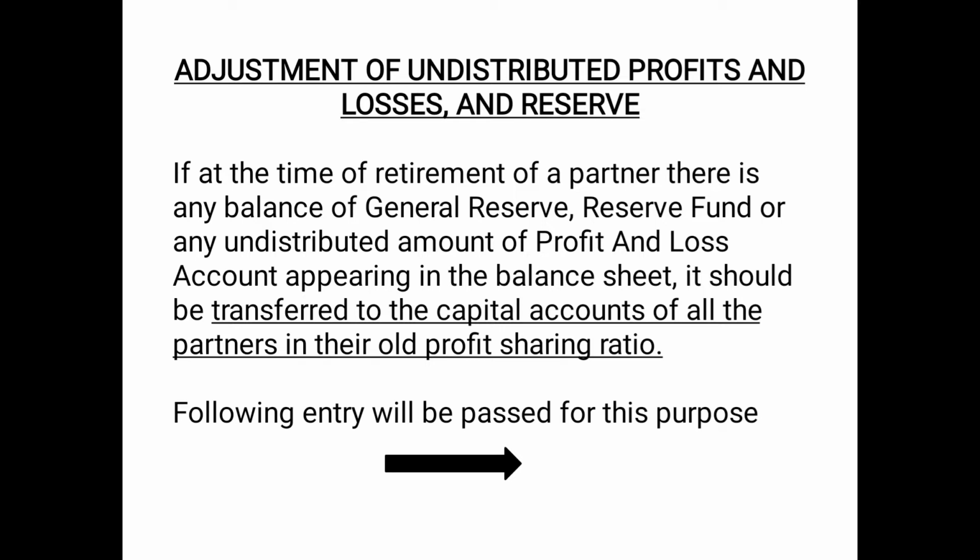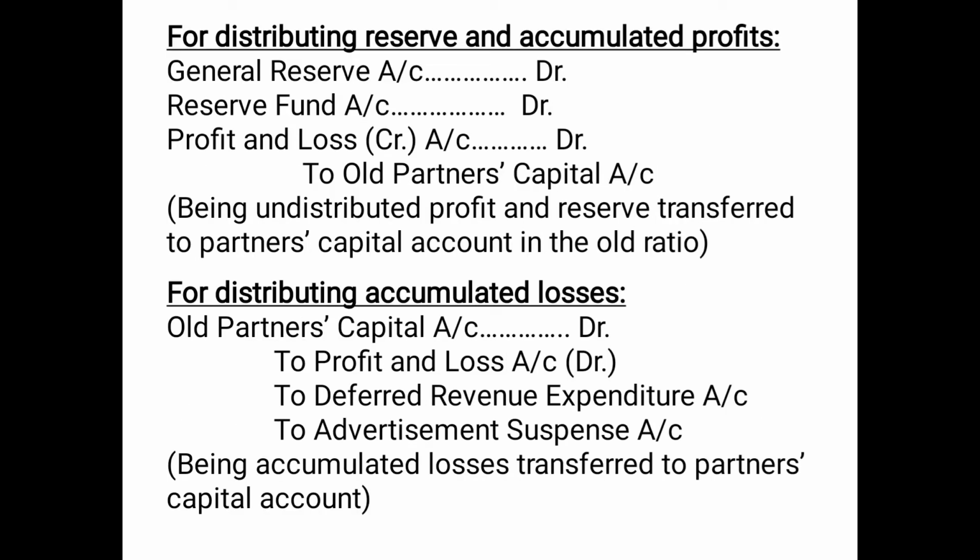The following entry will be passed for this purpose. For distributing reserve and accumulated profits, the entry will be: general reserve account debited, reserve fund account debited, profit and loss credit balance account debited, to old partners' capital account, or we can say to all partners' capital account in the old ratio. The logic is the same that we have discussed in case of admission of a partner.